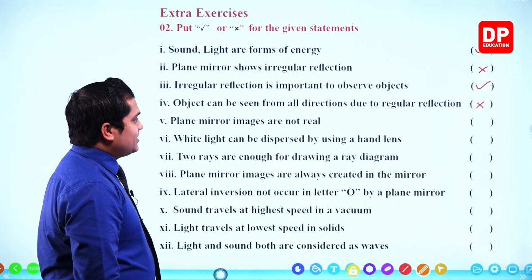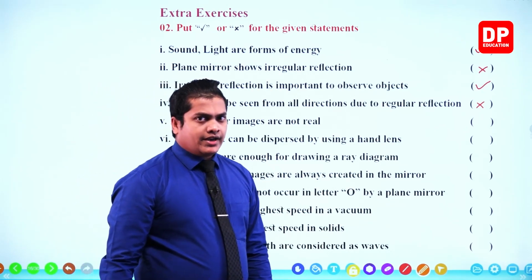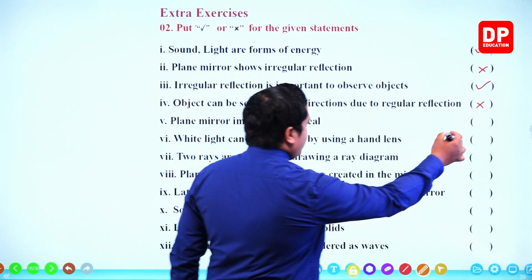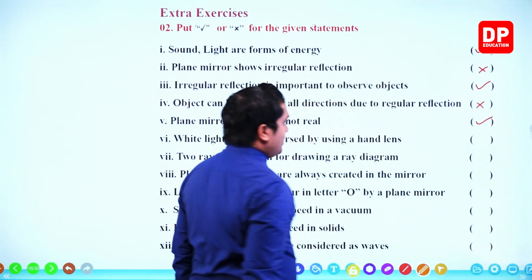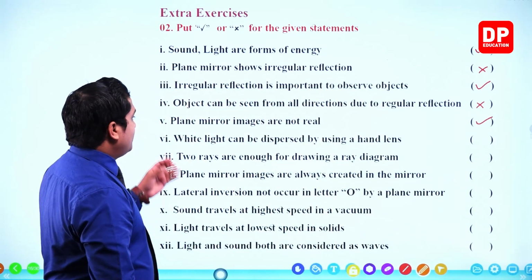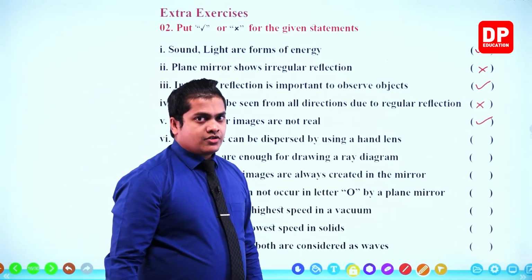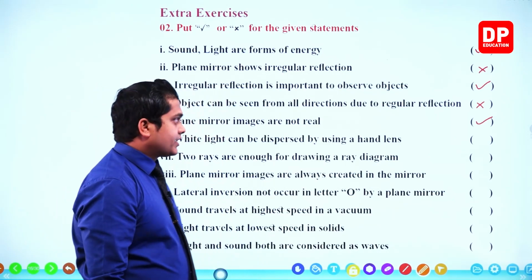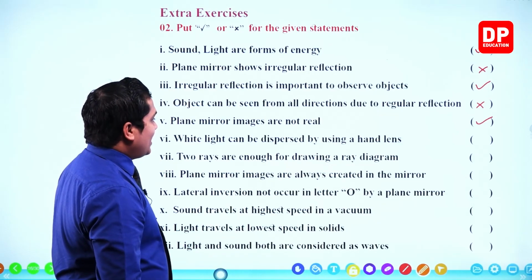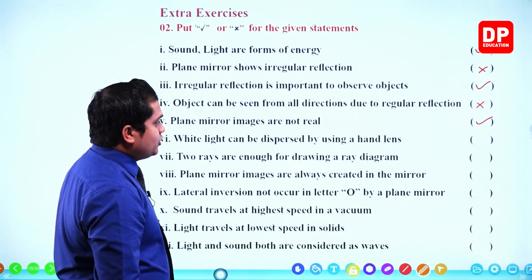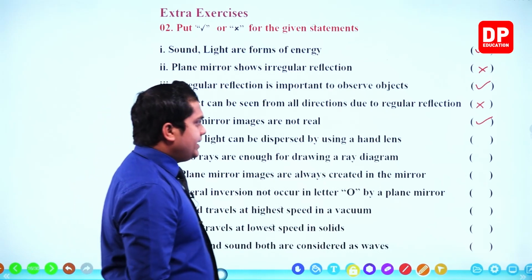Next one. Plane mirror images are not real. Correct. Plane mirror images are not real. Those things are virtual images, right? So it is correct, no problem. Next one. White light can be dispersed by using a hand lens. Incorrect.